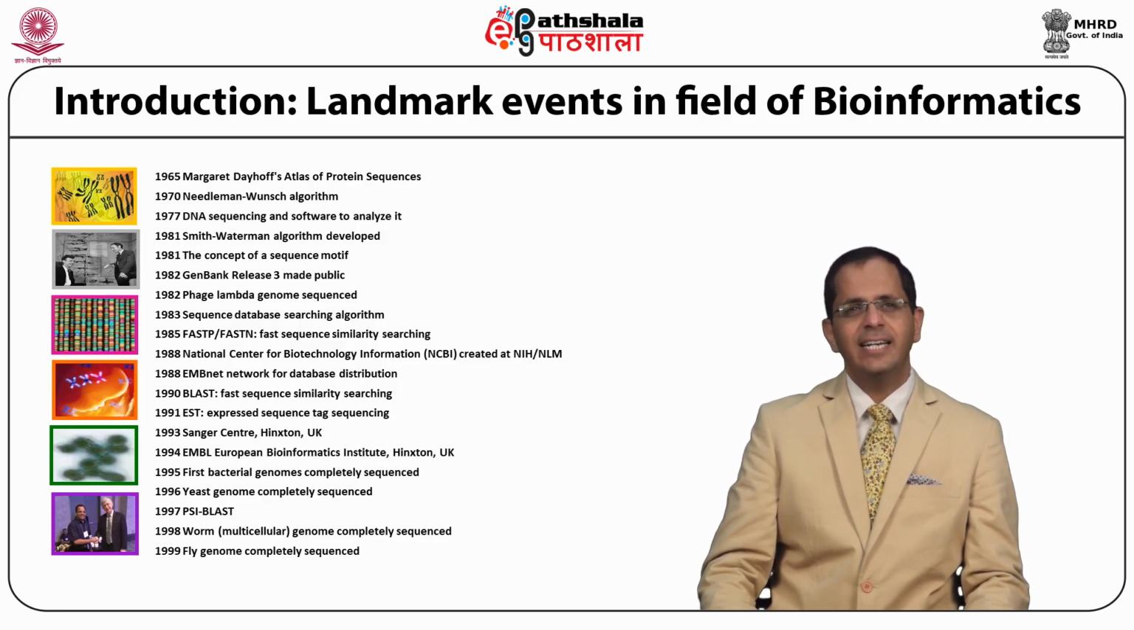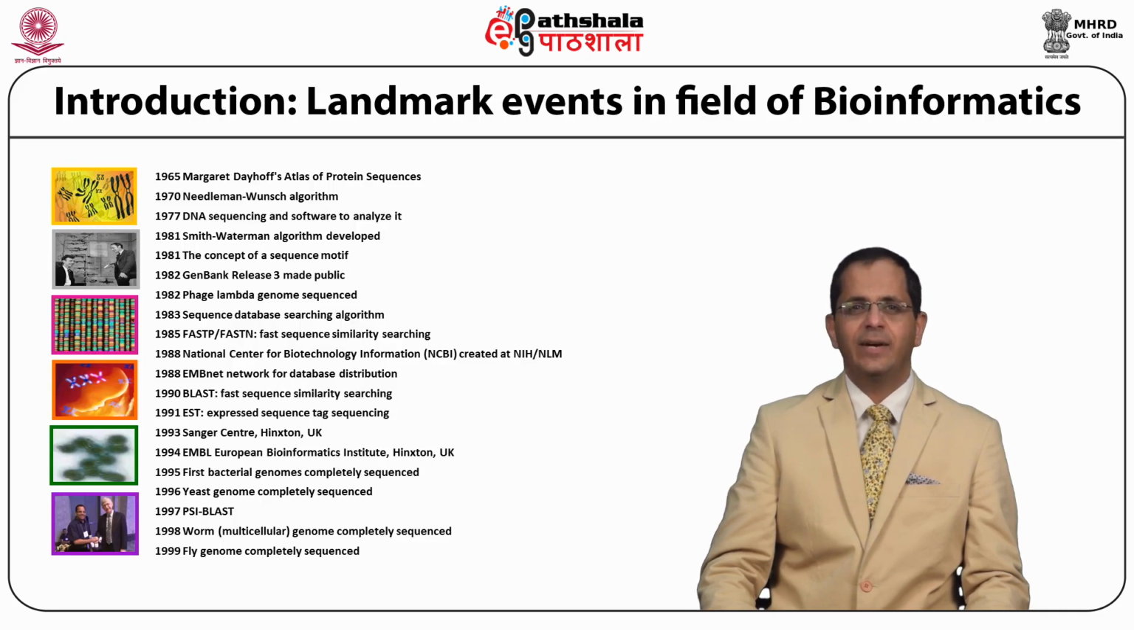Then in the year 1982, the phage lambda genome was sequenced. In 83, a sequence database searching algorithm was developed. Subsequently, FASTA and FASTA-N similarity searching. And in 1988, the National Center for Biotechnology Information was created at the NIH and NLM. In 1988, the EMBnet network for database distribution was commenced. In 1990, the algorithm that we use for alignment of sequences, the BLAST sequence searching program, was developed.